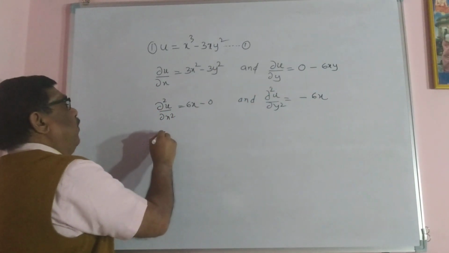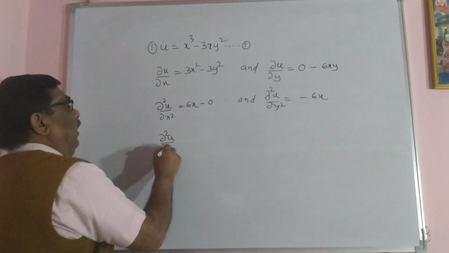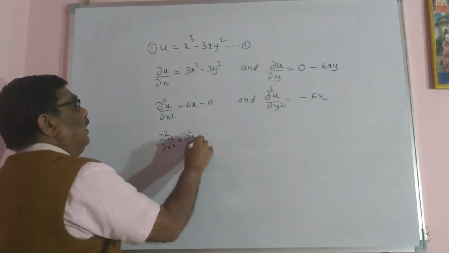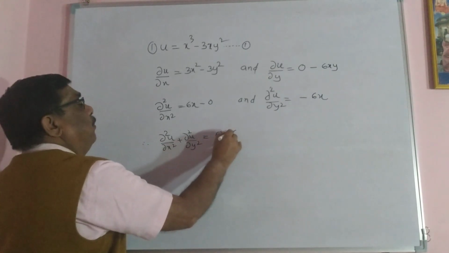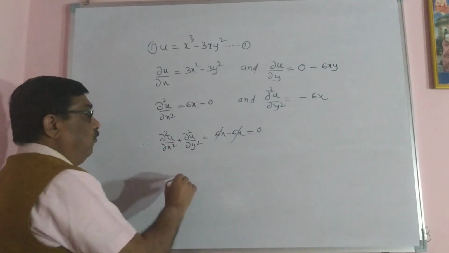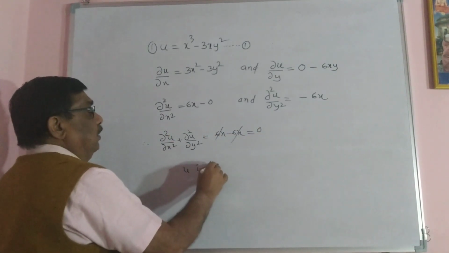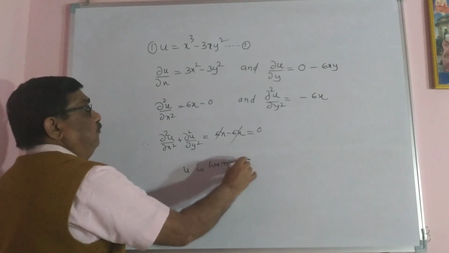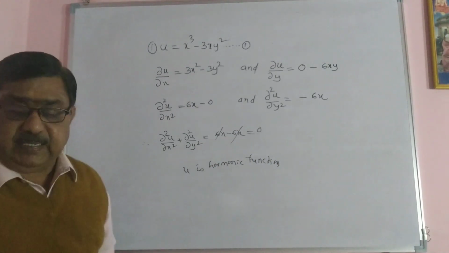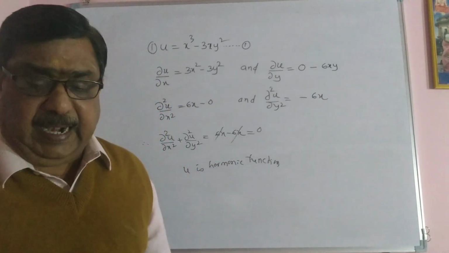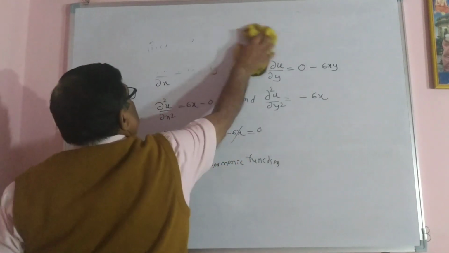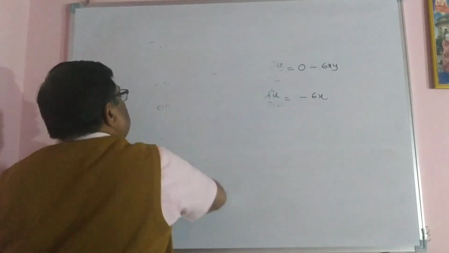Therefore ∂²u/∂x² + ∂²u/∂y² = 6x − 6x, which cancels, and the answer is 0. Therefore u is a harmonic function. Very easy to prove: differentiate partially with respect to x and y twice and add, and if you get 0, then the function is a harmonic function.